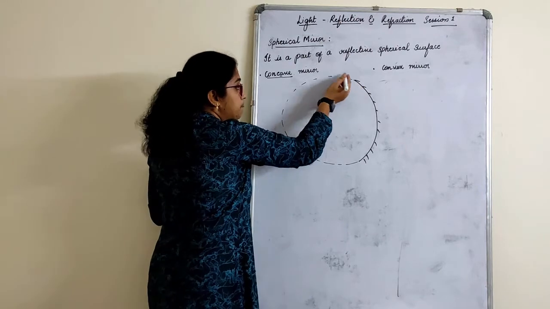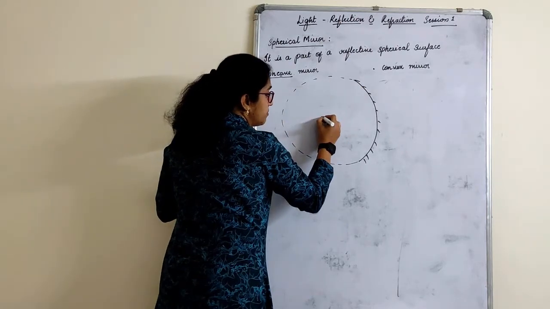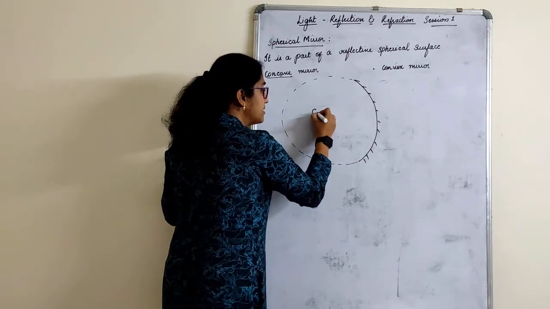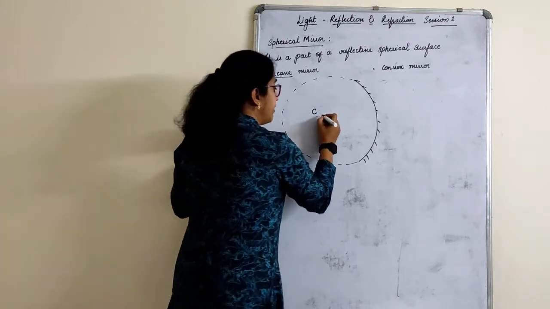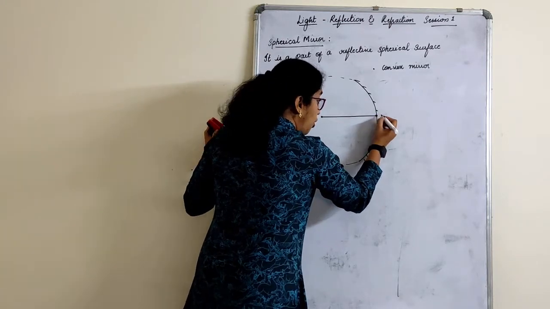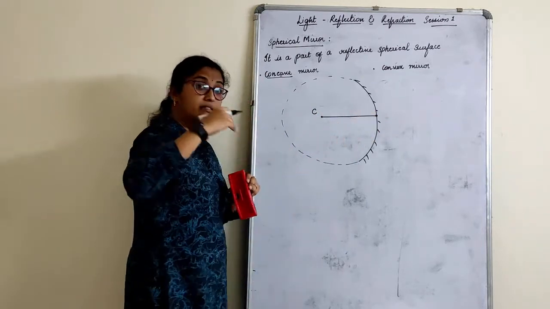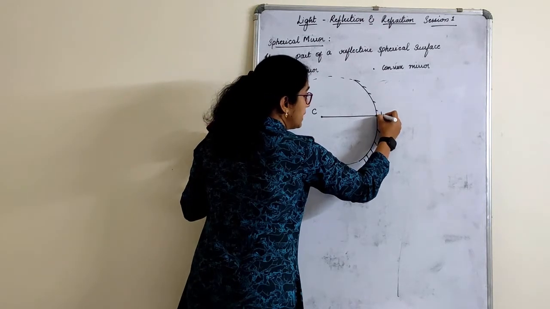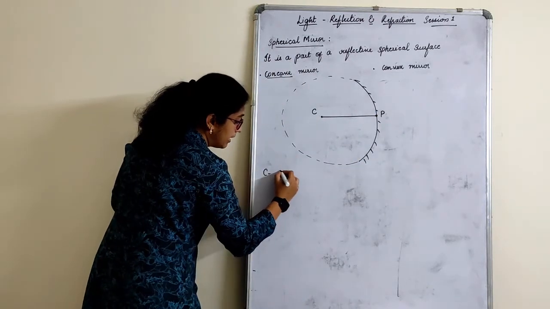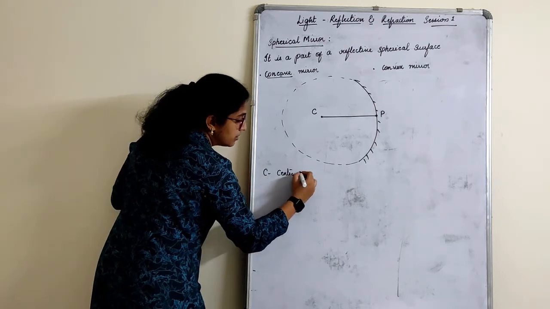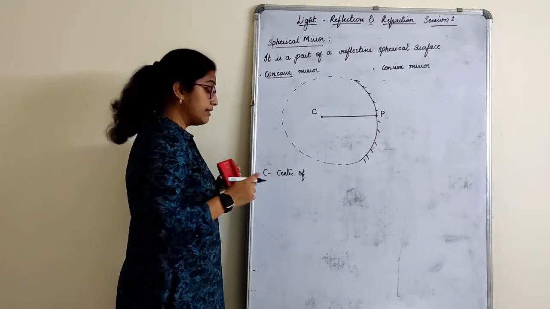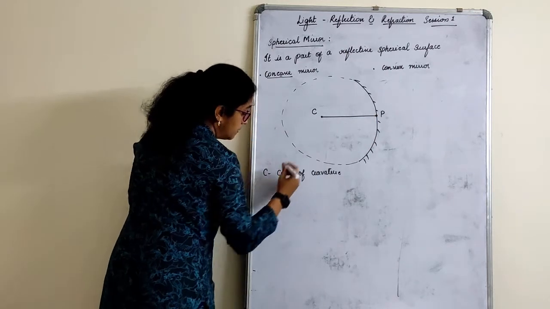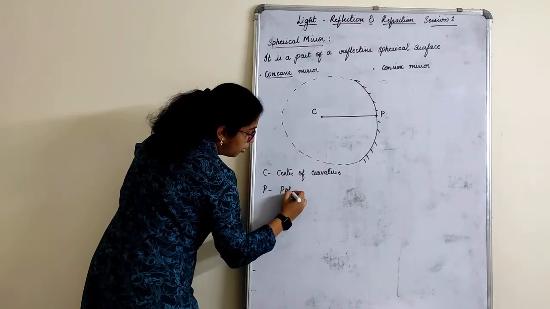If it is a part of a spherical surface, children, it will have a center that is called C. A circle has a center, and if I extend this line here, the point where it cuts the mirror in between is called P. C is the center of the sphere, but we call it the center of curvature, and P is called the pole of the mirror.